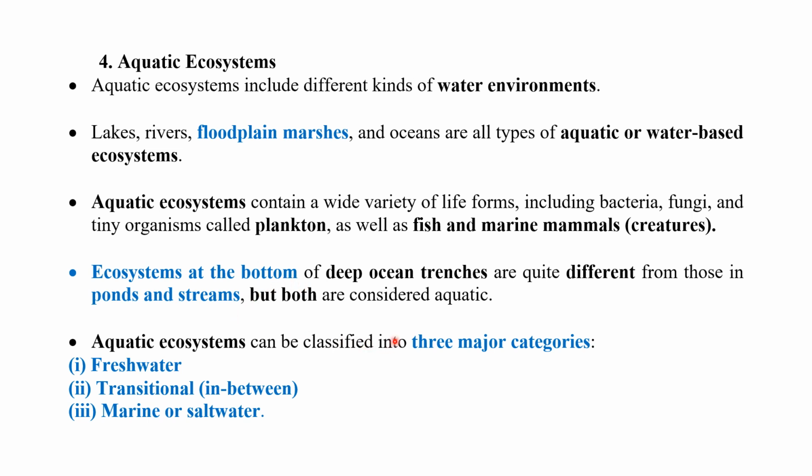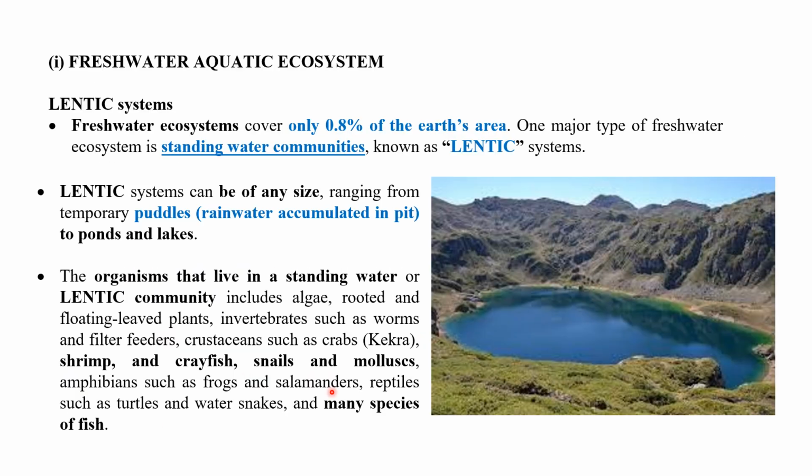So aquatic ecosystems can be classified into three major categories. The first is the freshwater ecosystem, then the transition aquatic ecosystem, and then the marine or saltwater aquatic ecosystem. All these three we shall discuss one by one in the next slides. The first one is the freshwater aquatic ecosystem. Under this, we can learn some terminology.